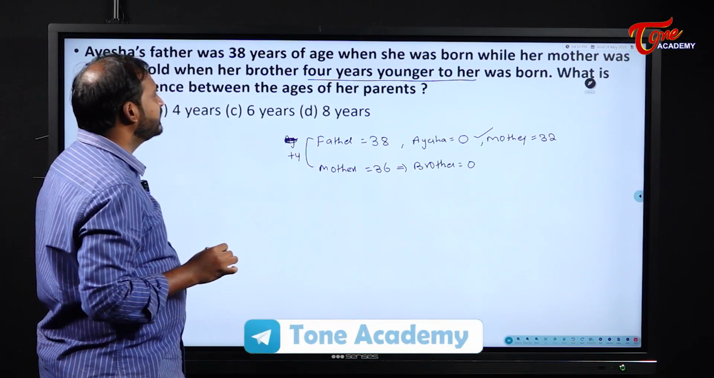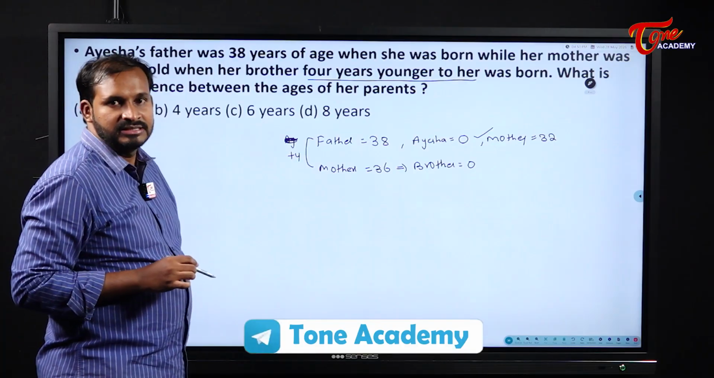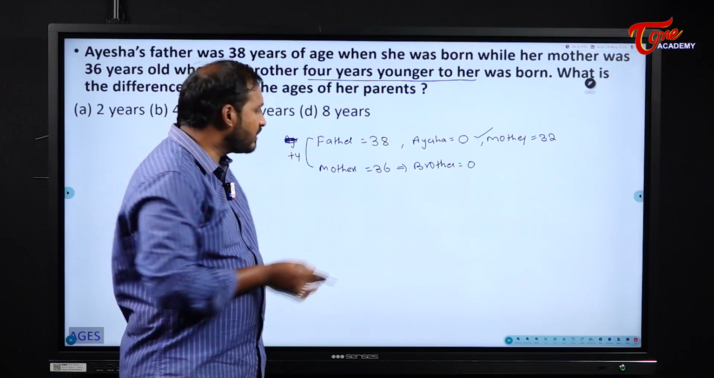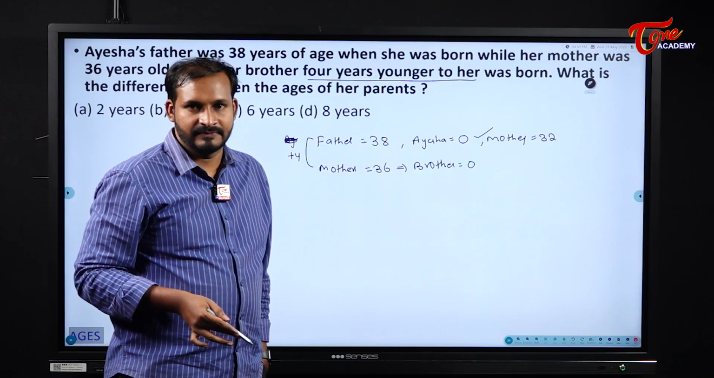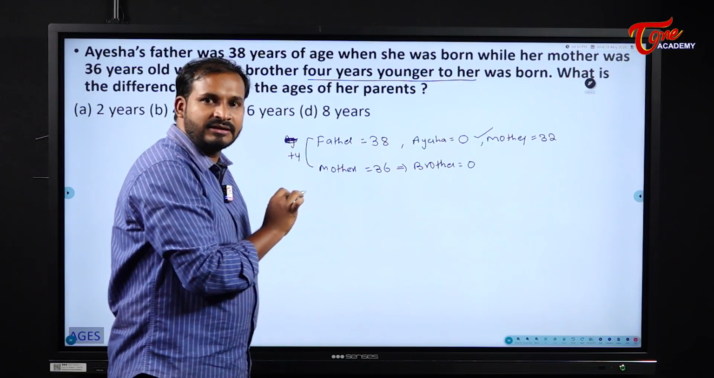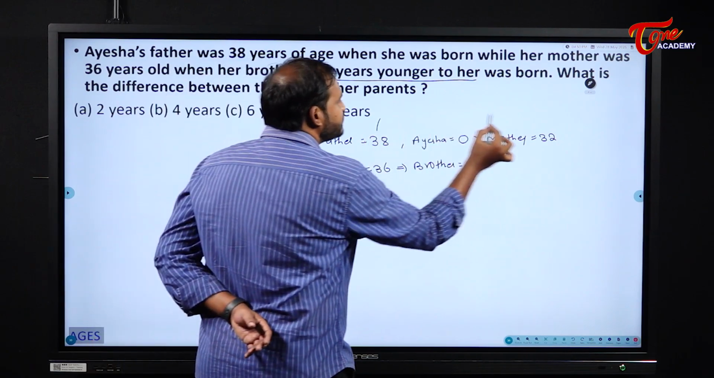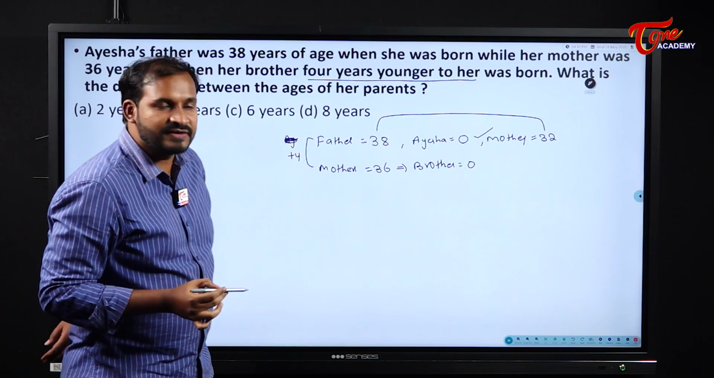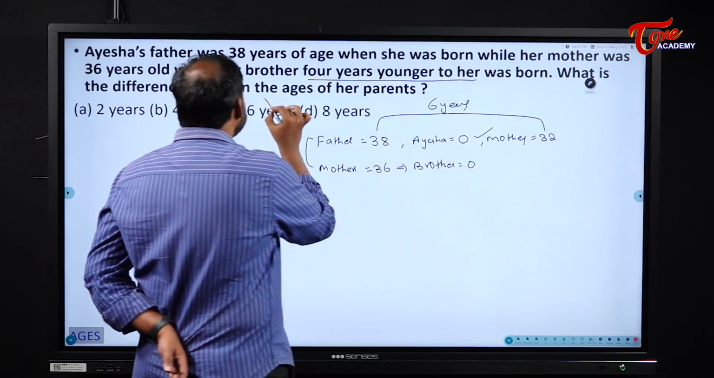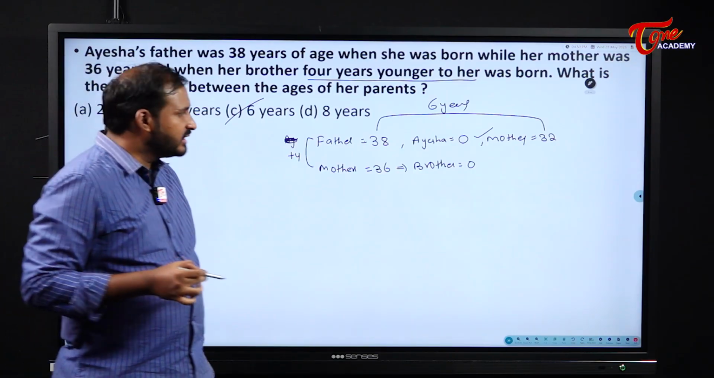What was the difference between the ages of her parents? Simple. Either you can write the father's age at the time of her brother's birth or the mother's age at the time of her birth. Two timelines. I have already written the mother's age at the time of her birth, right? So what is the age difference between her father and mother? Their age difference is 6 years here. Their age difference is 6 years for us. Or else see here, students.